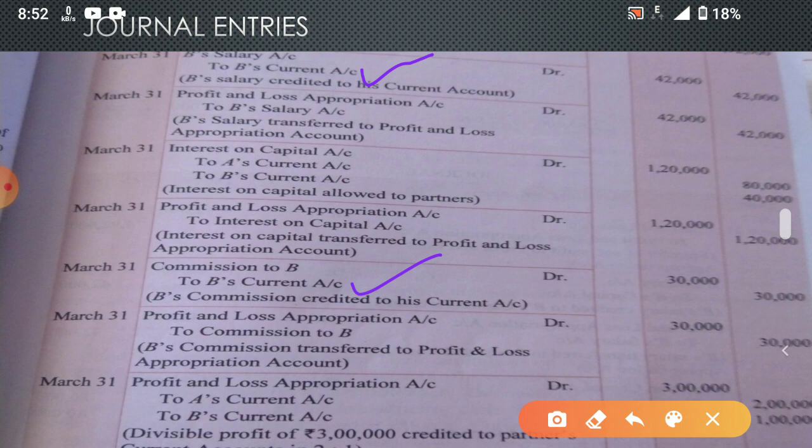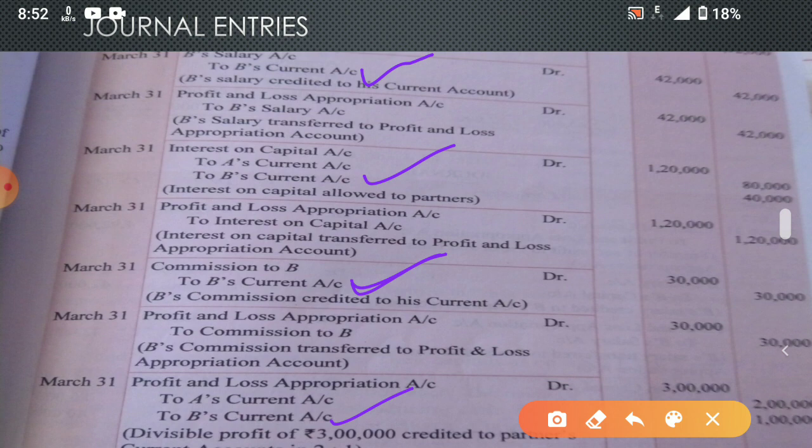Instead of current account, if we follow the fluctuating capital method, wherever you have put current account, you have to write capital account. That is the only change. When we follow the fixed capital method, you write current account, current account, current account. But whenever we follow the fluctuating capital method, instead of current account you have to write capital account.